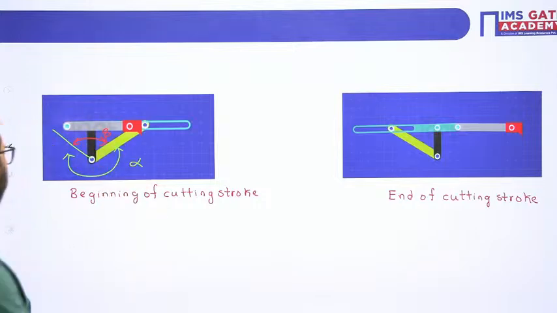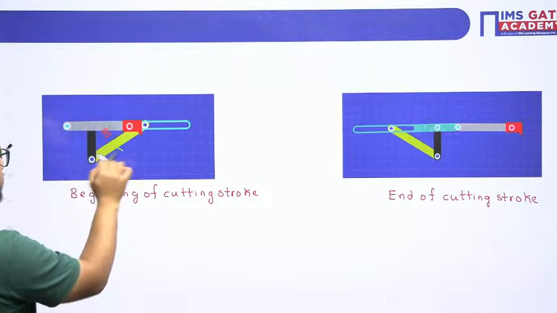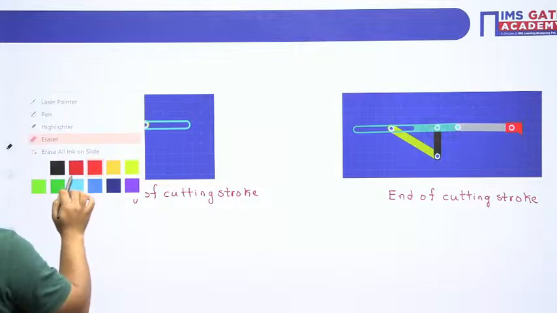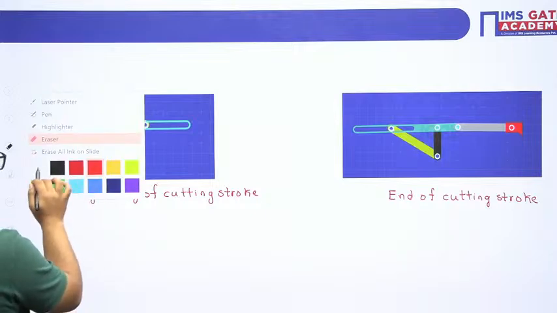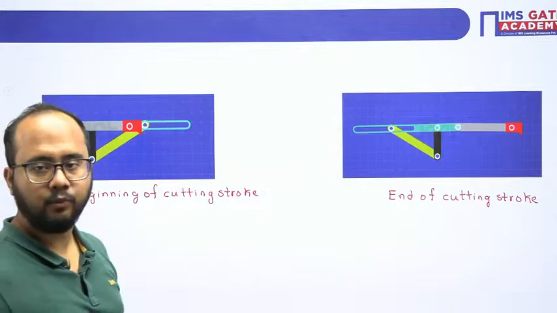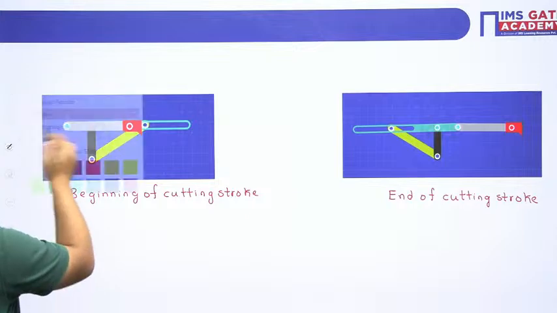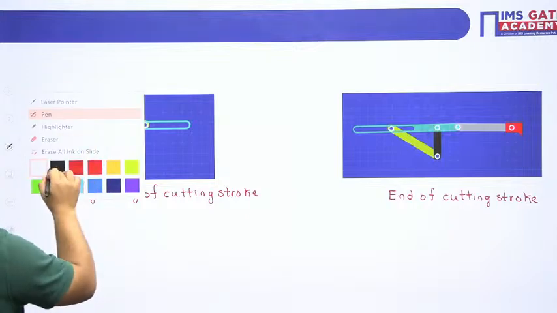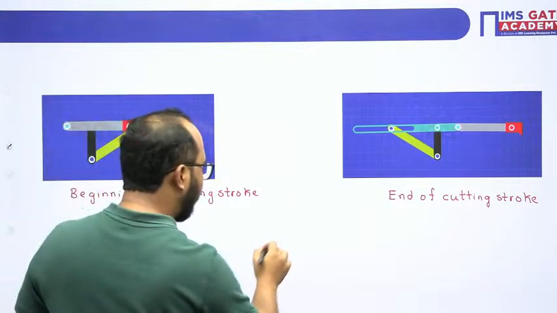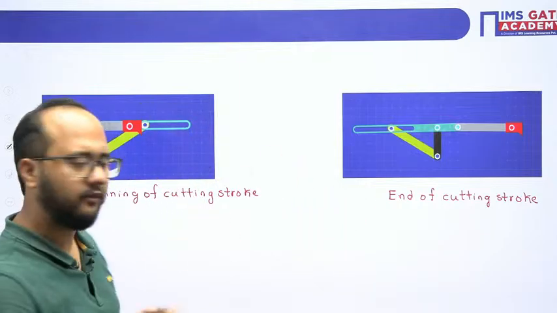Very basic things. So actually this mechanism video will help us to visualize the mechanism. That's why this is a very important part here. So end of cutting stroke, beginning of cutting stroke, both the extreme position diagrams are clear. Now I will draw the extreme position diagram here itself. Again, see what we need to draw. We don't need to draw separately. A single diagram I will draw. Okay, see.